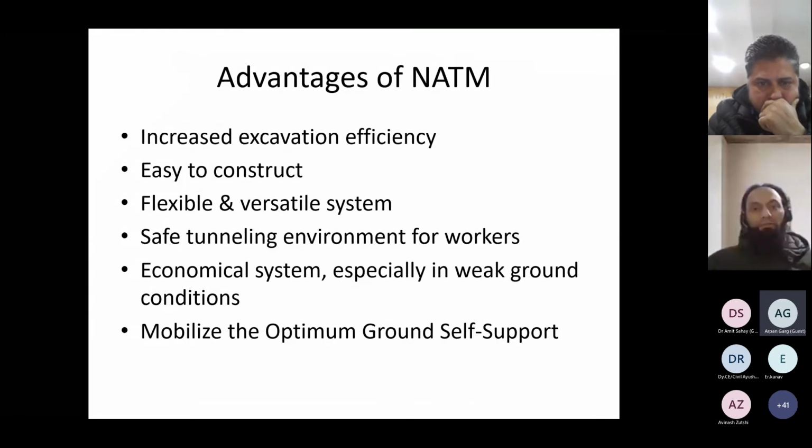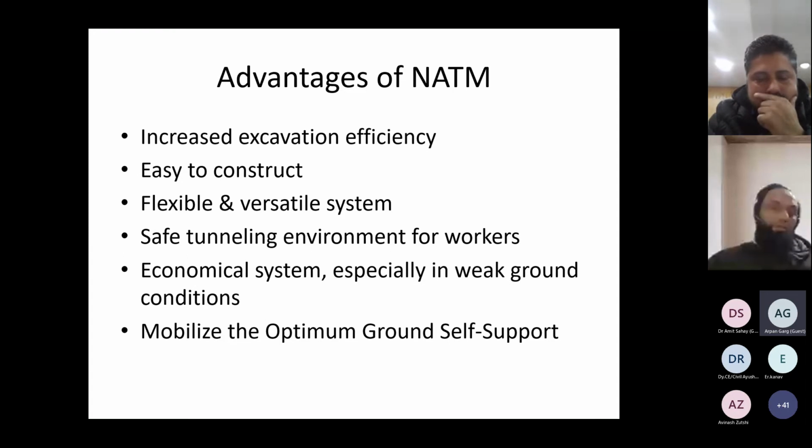What we get from NATM is, of course, increased excavation efficiency, because we don't have to apply a lot of supports. We don't have to waste time in installation of heavy supports or fabrication of heavy ribs. It's easy to construct because we can start from the lightest support and then go on increasing. We can use flexible components which are versatile and universally available, so we need not have very heavy or specialized supports transported from here and there. These supports can be fabricated at site.